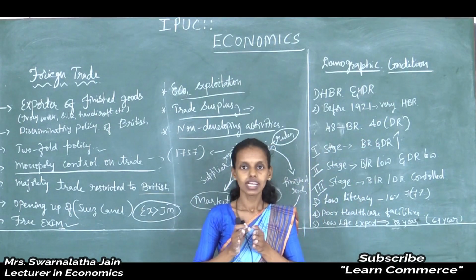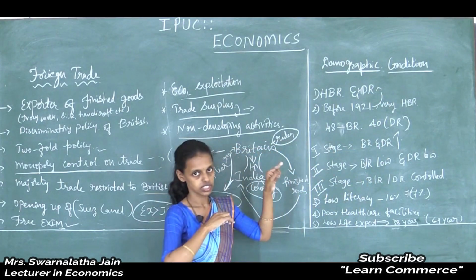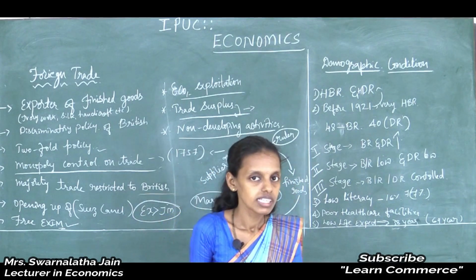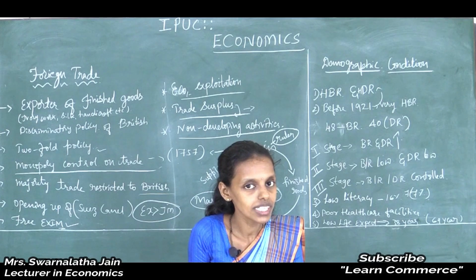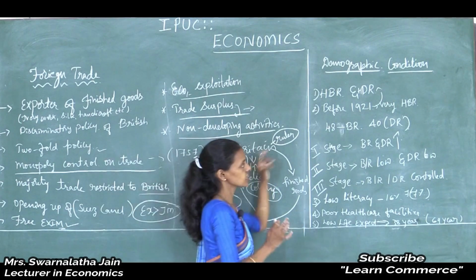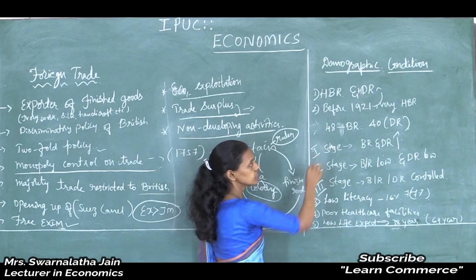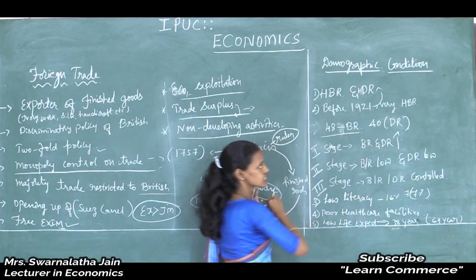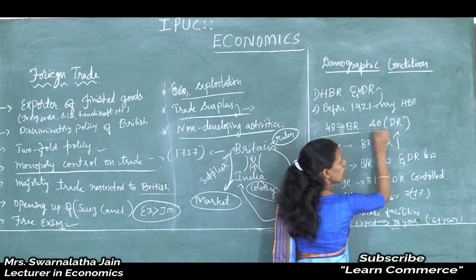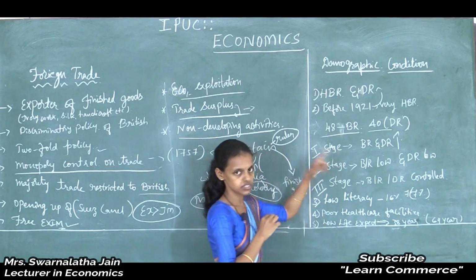In the 19th century, it is during this period there was a high birth rate and high death rate. 1921 is said to be the year of Great Divide, because here you can see changes in all the fields: high birth rate, high death rate, and here 48 deaths per 1000. 48% of people will die, with a death rate of 40 and a birth rate of 48.